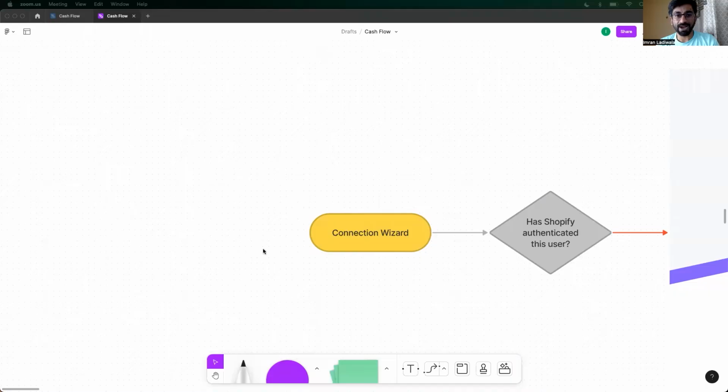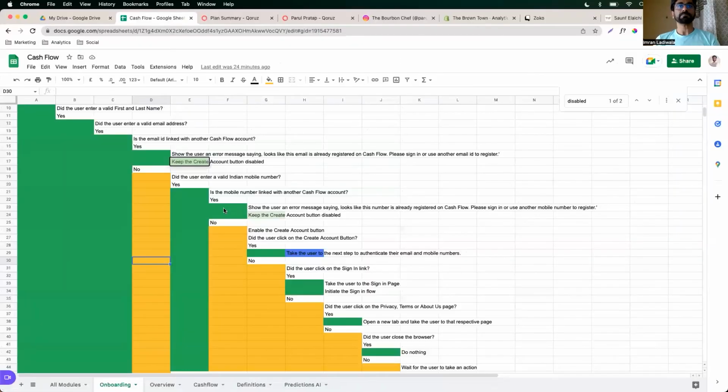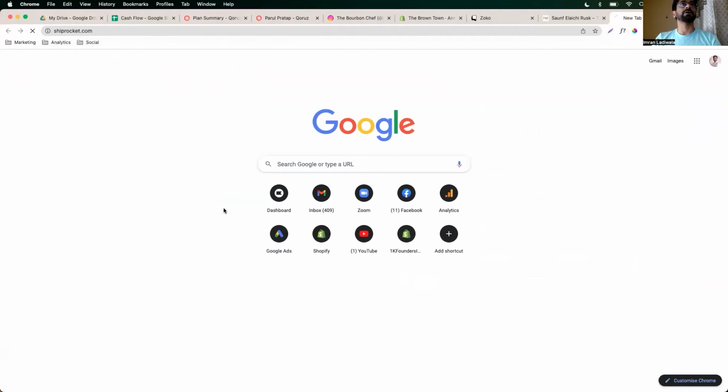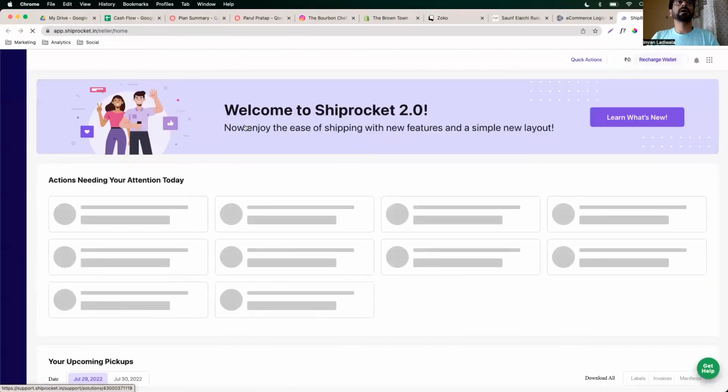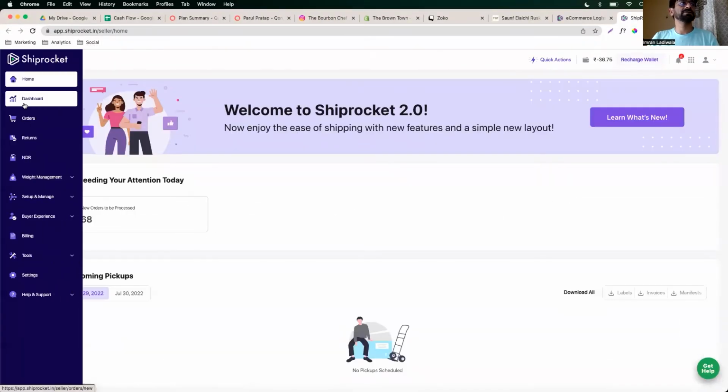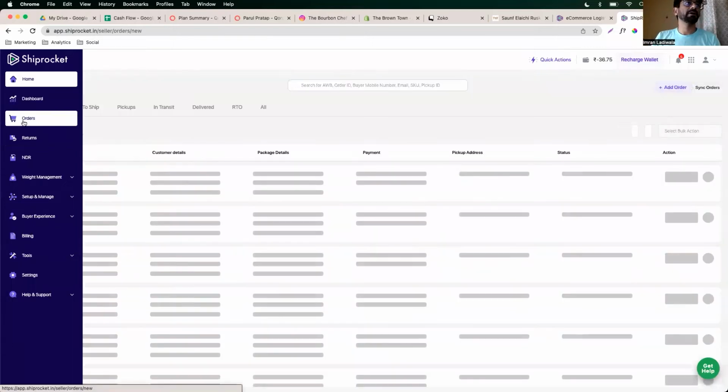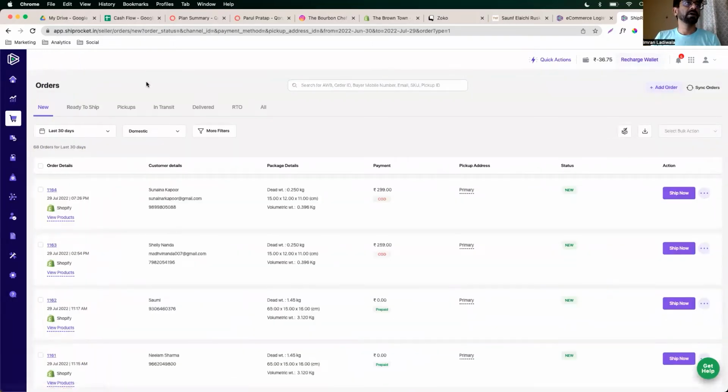I'll give you one example. In fact, I'm going to share my screen once more and show you where this really helps. Let's open Shiprocket. I'm just going to show it to you. Let's say this is the dashboard. Oh, Shiprocket, by the way, changed their UI. So here are our orders. Now let's say Sunaina Kapoor. We want to ship this order. Ship now.